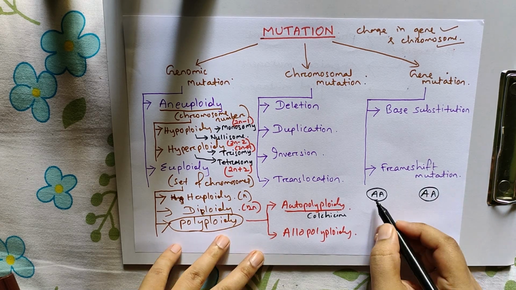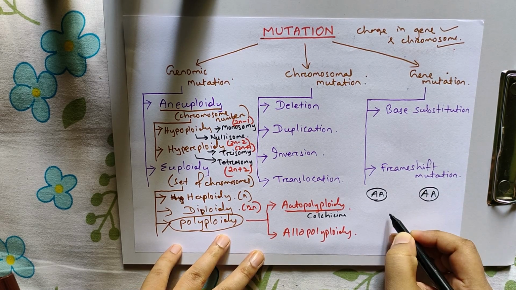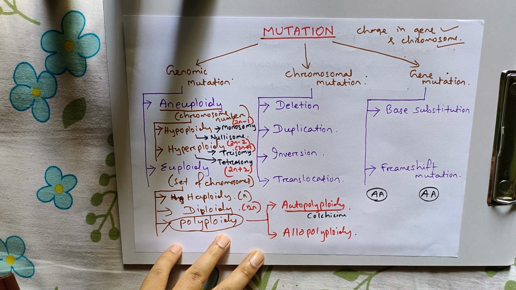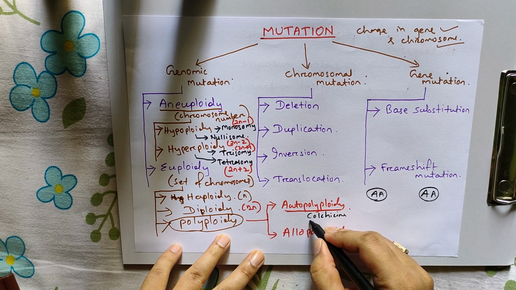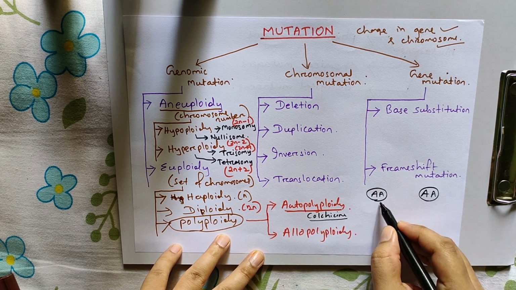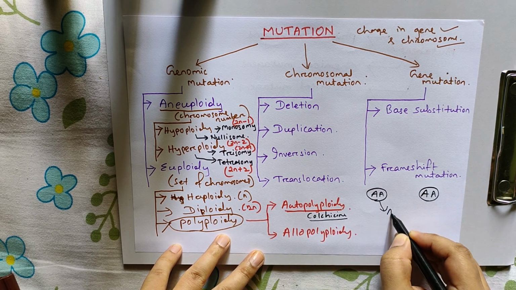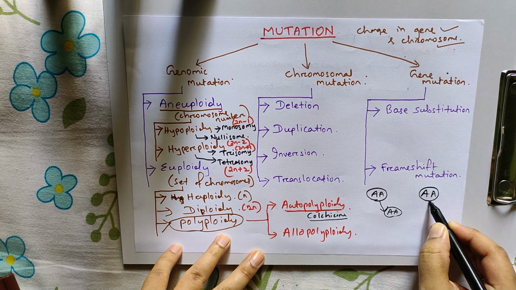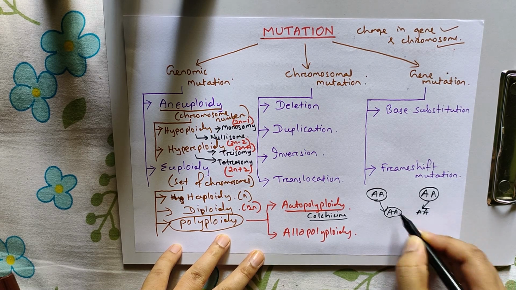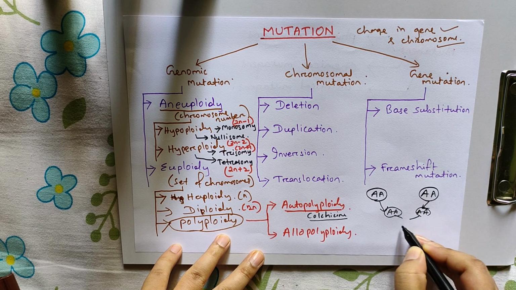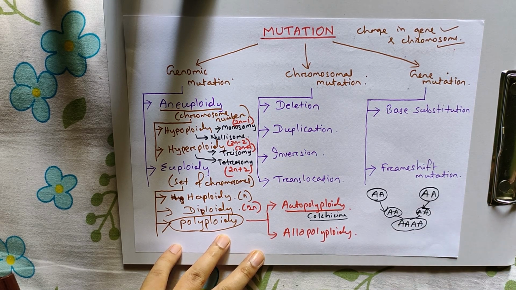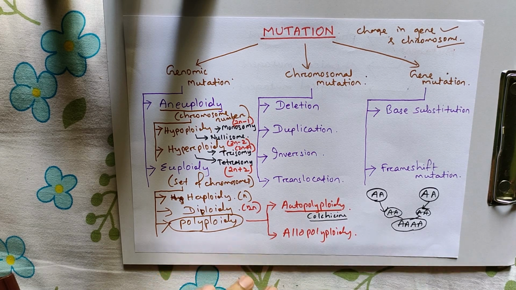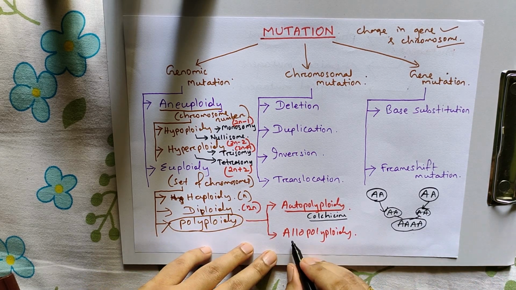In the general case, this AA separates and gamete single A is produced, and they fuse to give double A. But after the application of colchicine, what happens? The gamete will itself be double A, and this one is also double A. There is no separation, and when they bind, doubling happens. That is autopolyploidy.